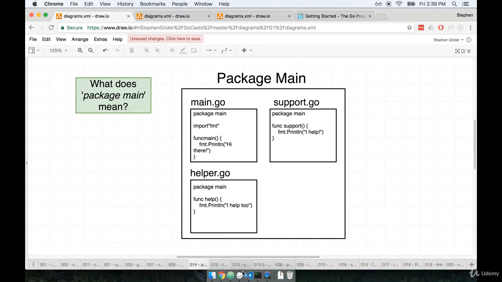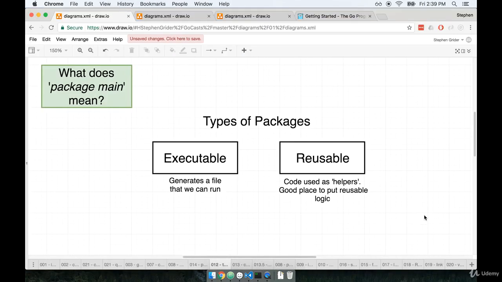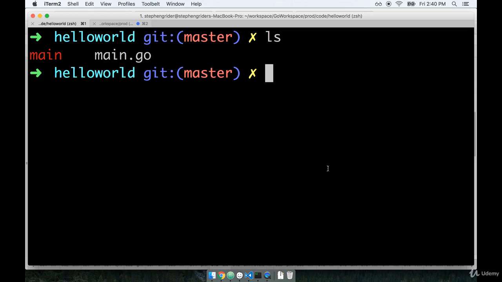Now I want to tell you a little bit about exactly why we called our package main. Why do we call it main? Why didn't we call it hello world to name the folder that it belongs to? Well, inside of Go, there are two different types of packages. There is an executable type and a reusable type. An executable type of package is one that when compiled spits out an actual runnable file or an executable file, just like what we saw when we executed the go build command at our command line. Remember when we ran go build main.go, it spit out this main file right here, which we were then able to run and execute.